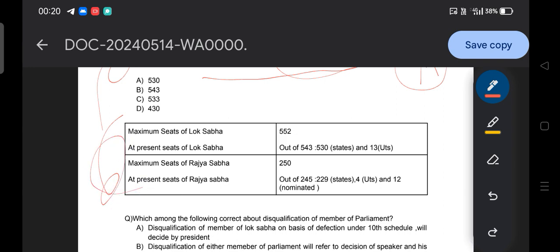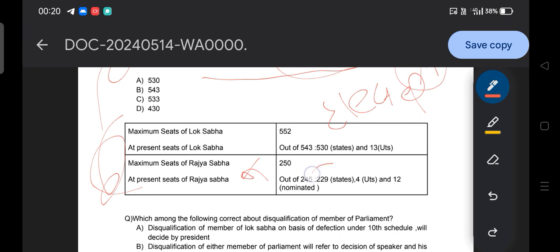one house has only an elected body, that is the Lok Sabha. But in the case of the Rajya Sabha, the house has both elected and nominated members.